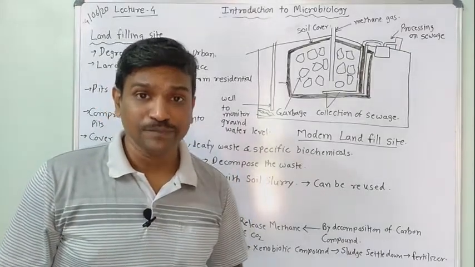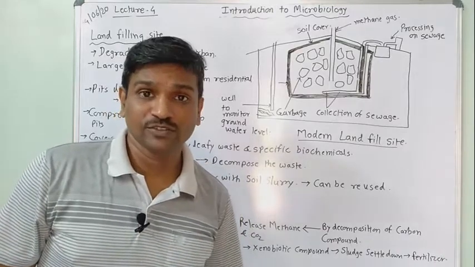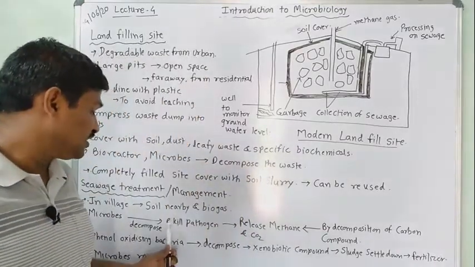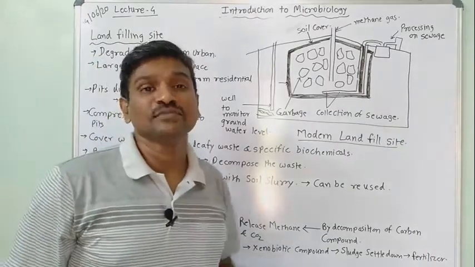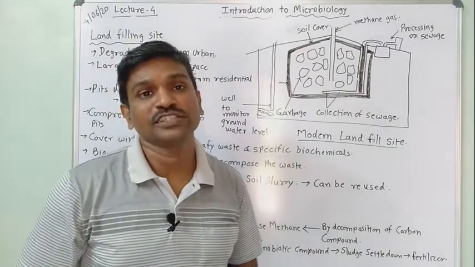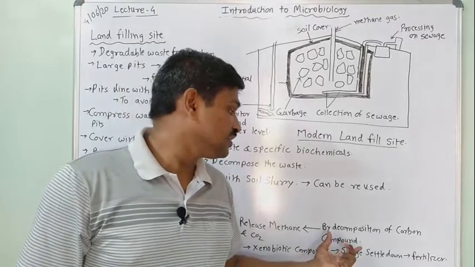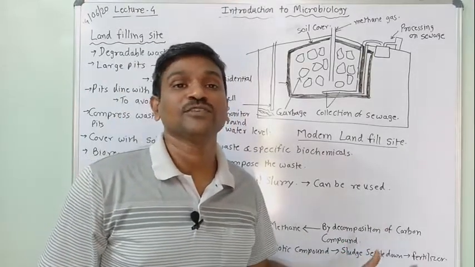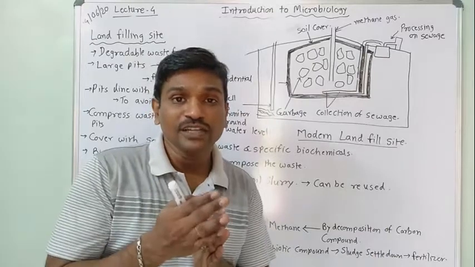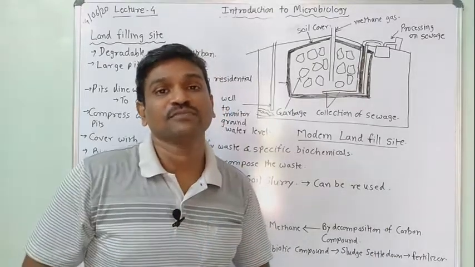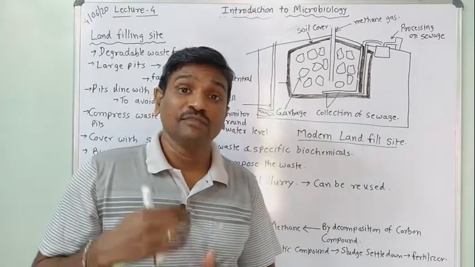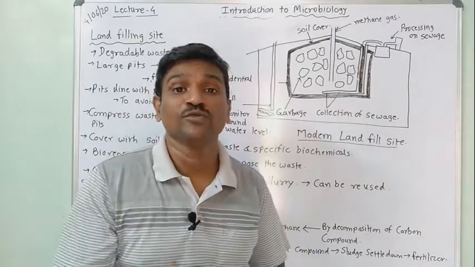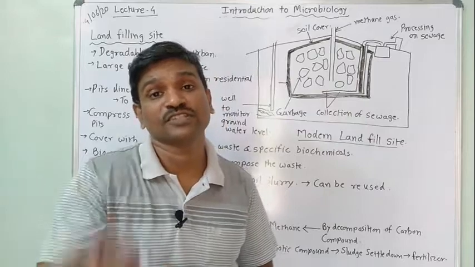Sewage means what? Liquid. So that waste liquid can be treated with microbes, which kill the pathogens and also release methane gas and CO2 by decomposing all this waste, and the decomposition of the carbon converts it into fertilizers. So the harmful products can be digested by the microbes, and the sewage is treated and managed so that it is not harmful for the environment.